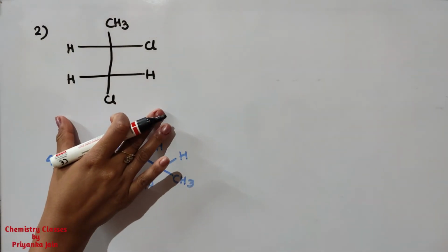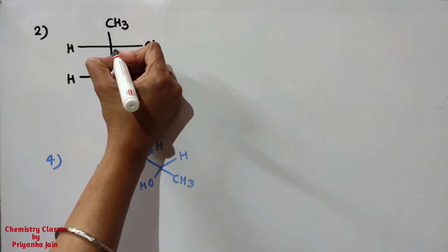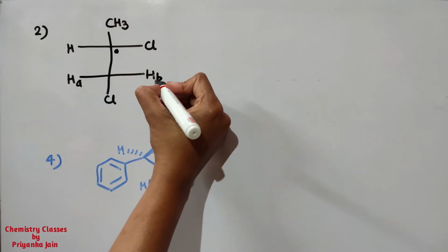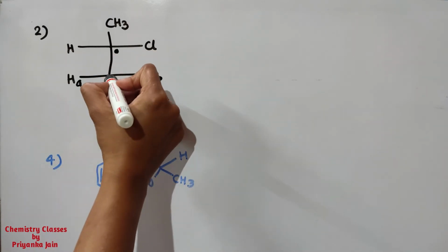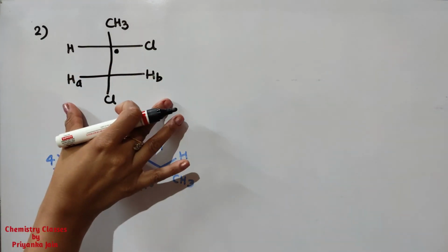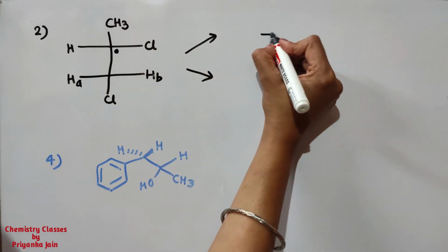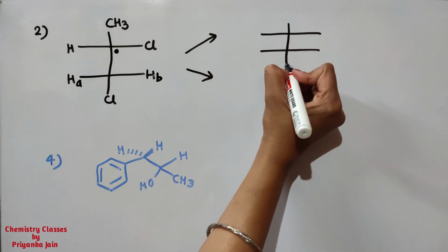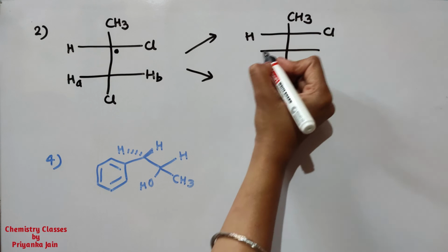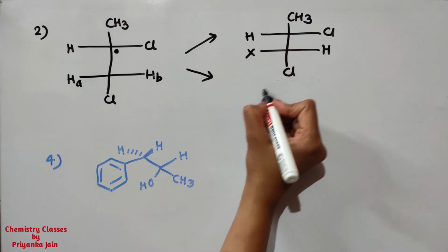Okay, now see the next example here. In this example you can see here, this is the chiral center, okay? And these two hydrogens we have to identify. So these two hydrogens are attached to a methylene group that is attached to a chiral center, so these will definitely be diastereotopic. And if we are replacing them, we can do the replacement operation, so we can further confirm it, okay? So if we are replacing, what are we getting now? Firstly replace this one. Okay, so we are getting this structure.